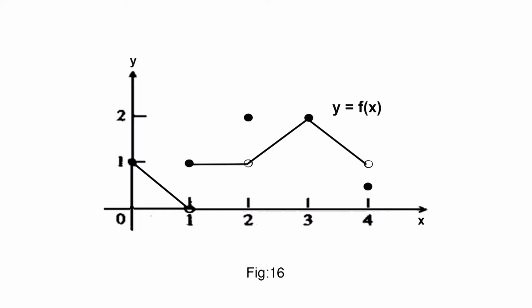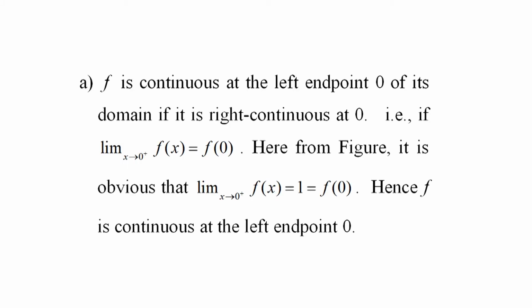As an example, consider figure 16 showing the graph of a function y equal to f of x whose domain is the closed interval [0, 4]. Using the definition of continuity at endpoints and that at interior points, we discuss the continuity of f at the points x equal to 0, 1, 2, 3 and 4. f is continuous at the left endpoint 0 of its domain if it is right continuous at 0.